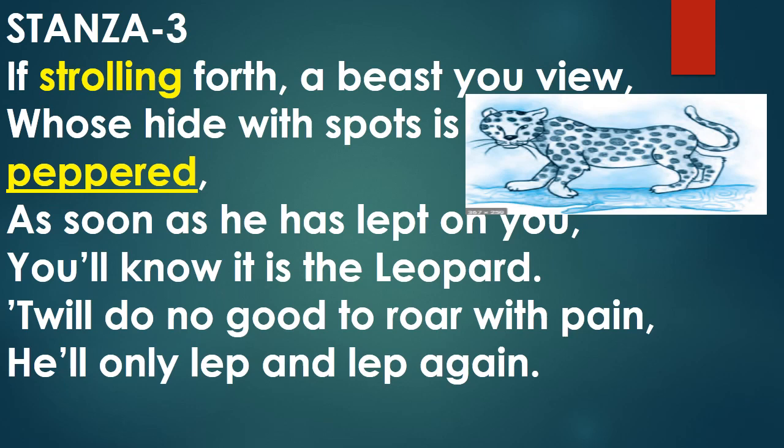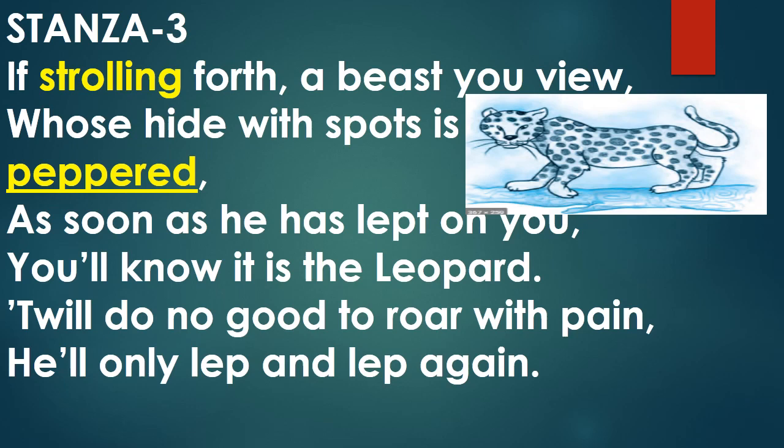It will be no good for you to cry in pain because it will leap again and again at you while you are giving out cries of pain. It is useless to cry with pain because the leopard will be jumping again and again at you. So this is the way to identify a leopard.